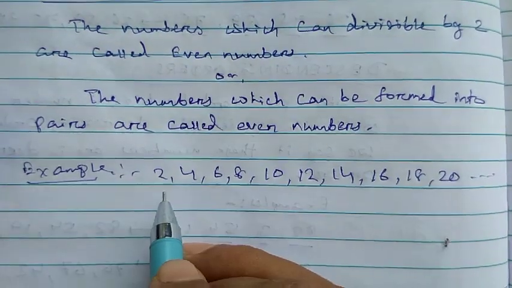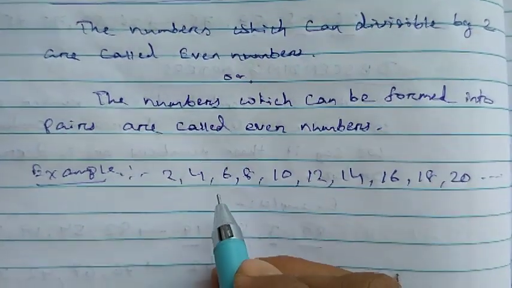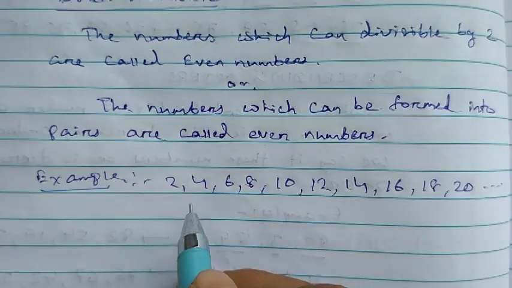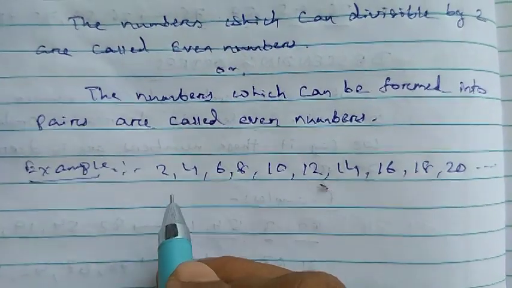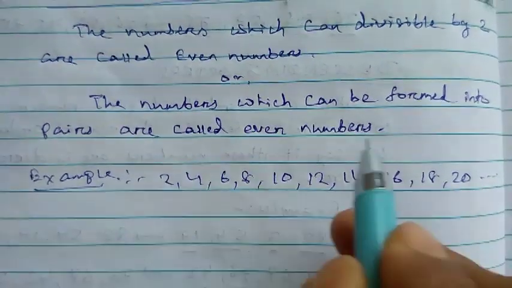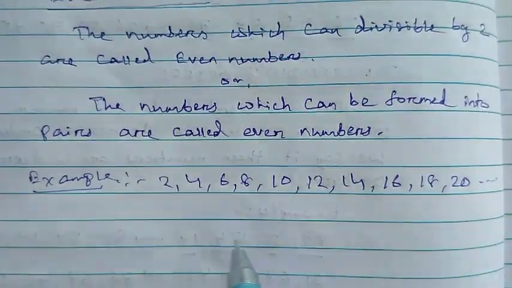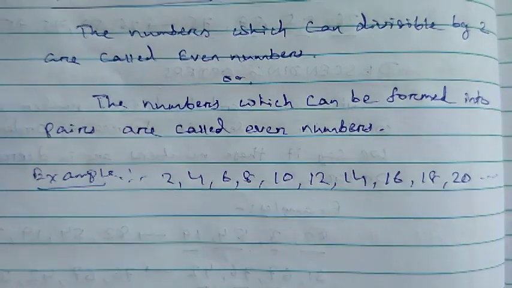You can make them into pairs, and all these numbers are divisible by 2. When you divide them by 2, all will be divisible.